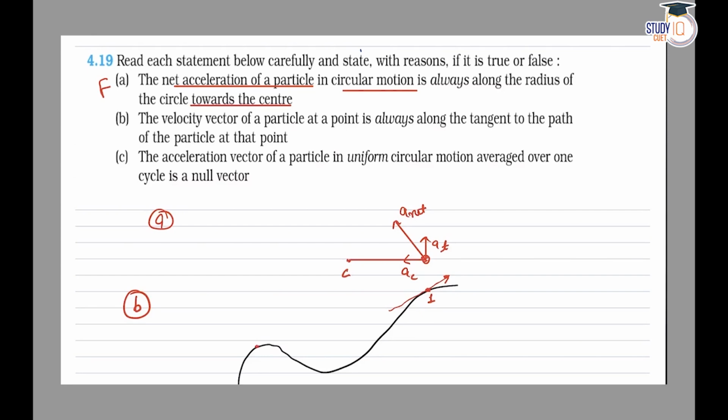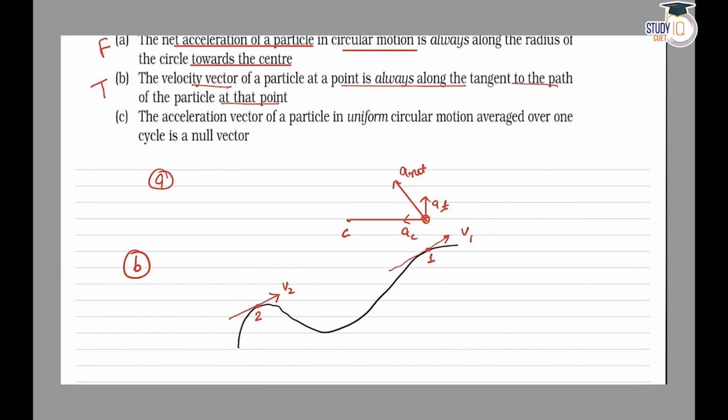Suppose we have to find the velocity of the particle at point 2. So draw the tangent at point 2 and the velocity of the particle would be along the tangent at point 2. This is v2 and this is v1. So according to statement B, the velocity vector points along the tangent to the path at that point. So this is true. Coming to part C, the acceleration of a particle in uniform circular motion averaged over one cycle